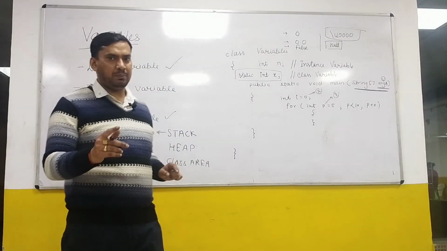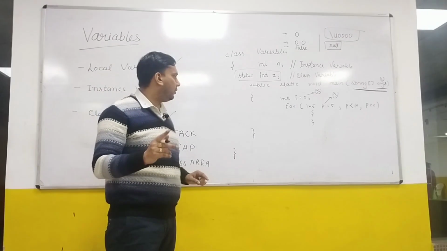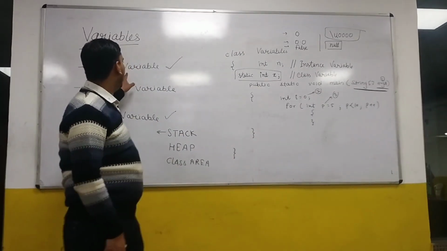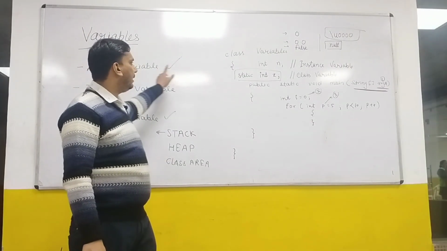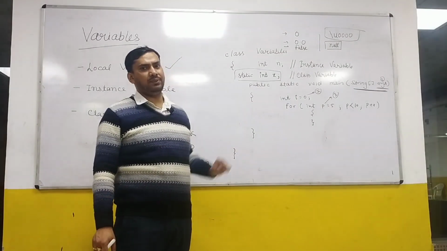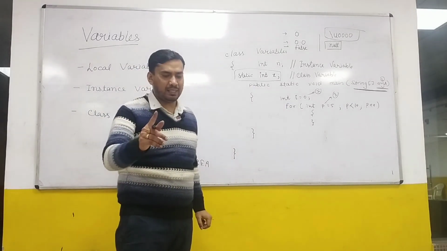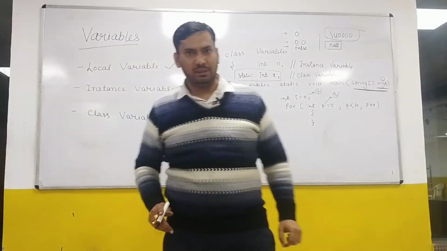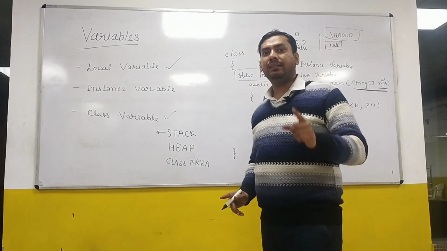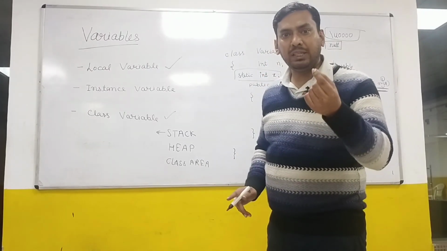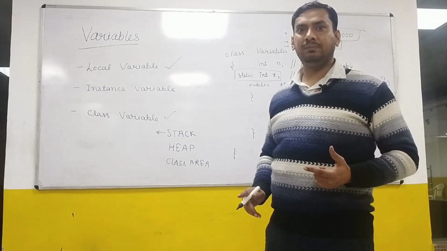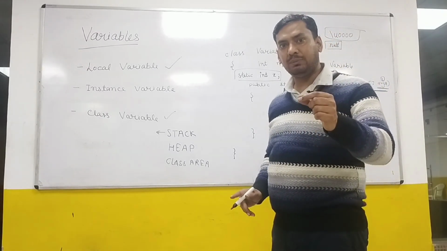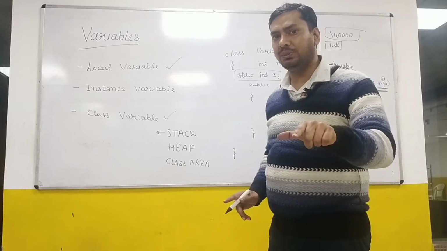But this default value is not applicable to local variables. Local variables do not get a default value, and that's why it is said that a local variable must be initialized before using it.